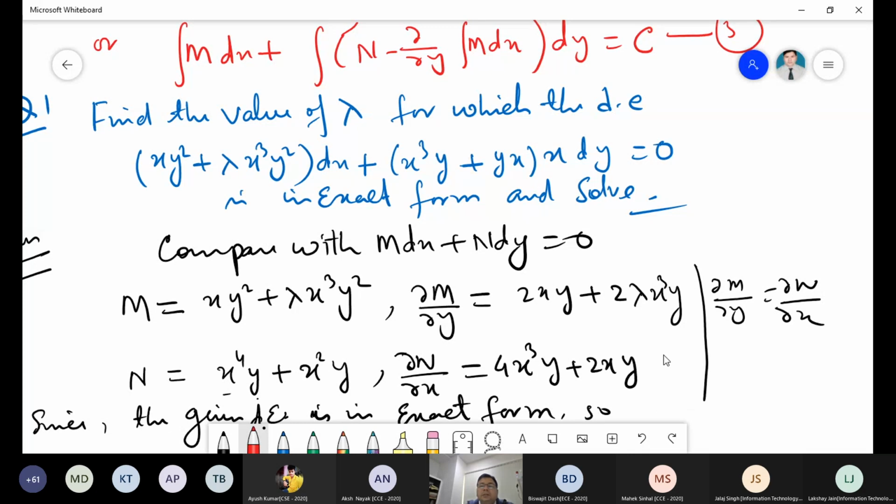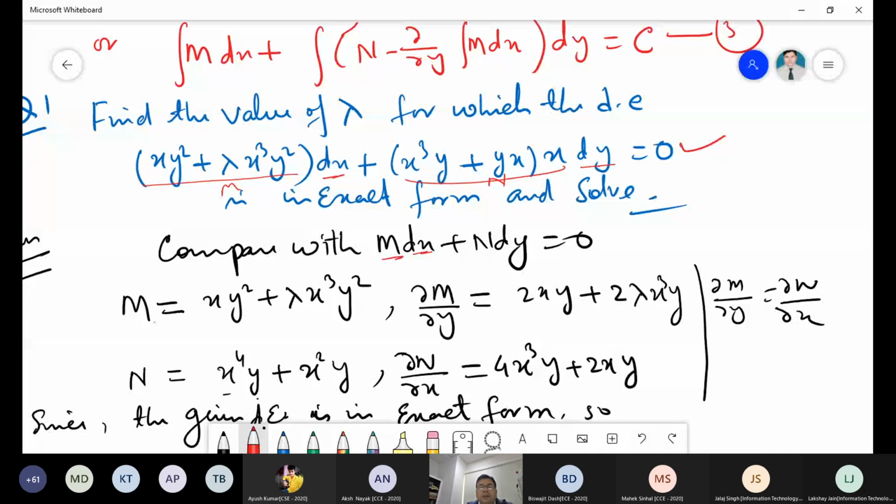So comparing the given equation with M dx plus N dy equal to 0, in place of M, dx is there, so this term will be M. And with dy, the remaining term will be N, right? So I'm taking M equal to xy square plus lambda x cube y square, and N is x cube y plus yx times x. So when you multiply it, this is x to power 4 y plus x square y.